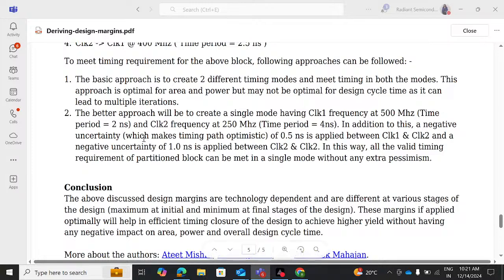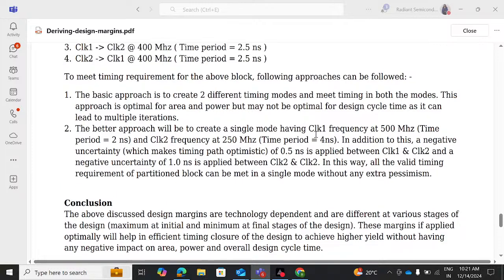In addition to this, a negative uncertainty, which makes timing path optimistic, of 0.5 nanosecond is applied between clock 1 and clock 2, and a negative uncertainty of 1.0 nanosecond is applied between clock 2 and clock 2. In this way, all the valid timing requirement of partitioned block can be met in a single mode without any extra pessimism, right?